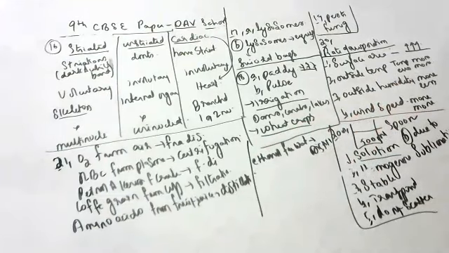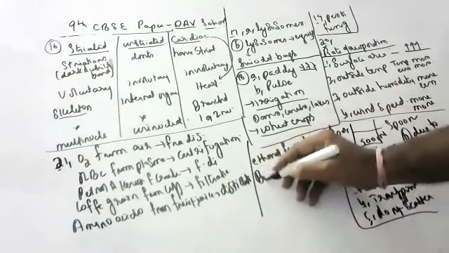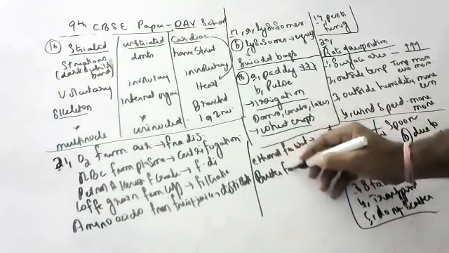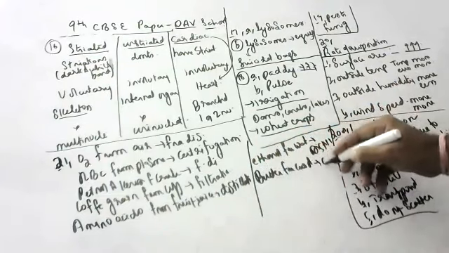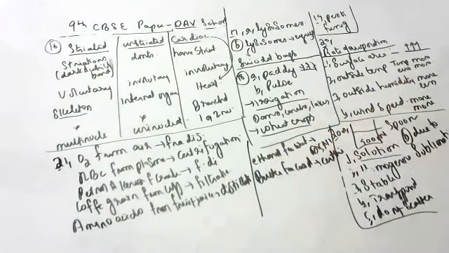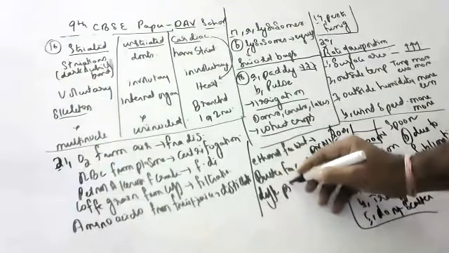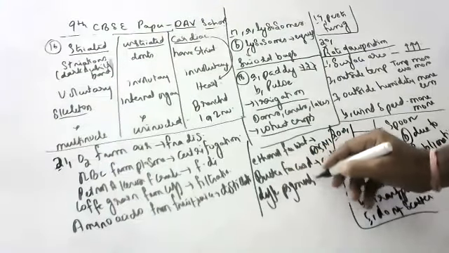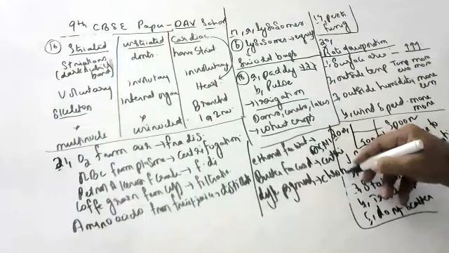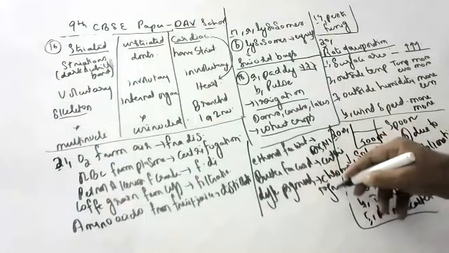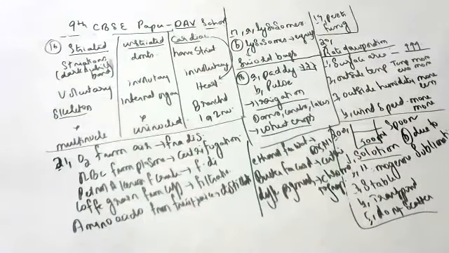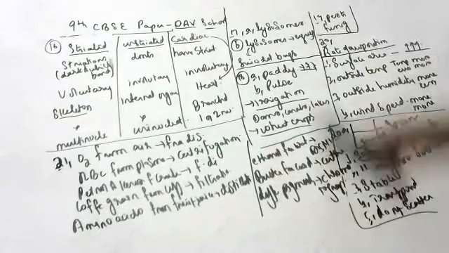Next, butter from curd. Centrifugation. Next, different pigments from paints. Chromatography. These are the ways by which we can separate. Separating funnel is used for immiscible liquids like oil and water.